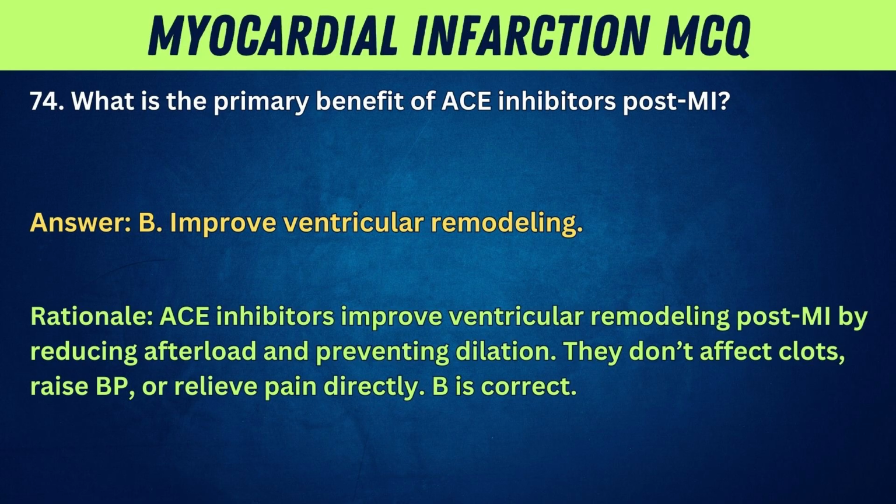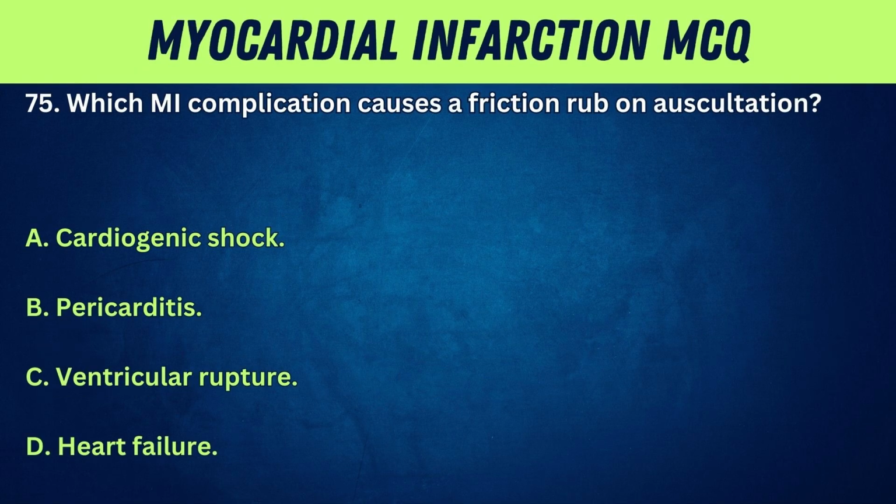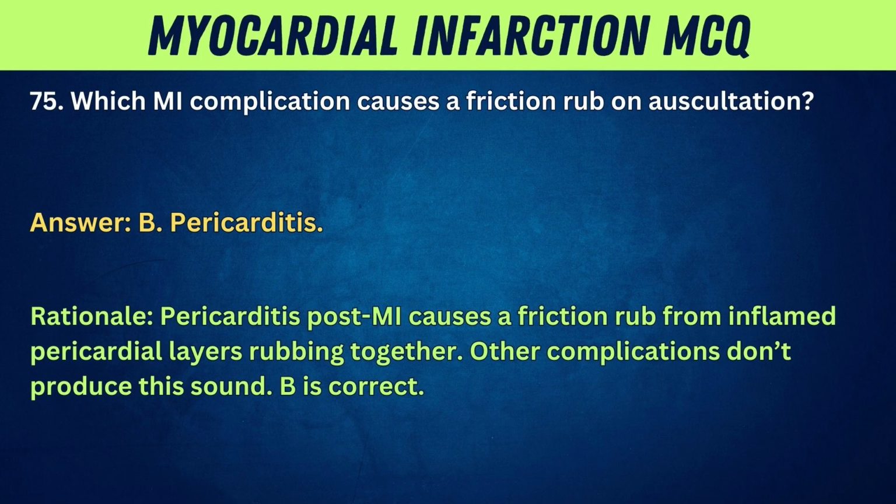B is correct. 75. Which MI complication causes a friction rub on auscultation? A. Cardiogenic shock. B. Pericarditis. C. Ventricular rupture. D. Heart failure. Answer: B. Pericarditis. Rationale: pericarditis post-MI causes a friction rub from inflamed pericardial layers rubbing together. Other complications don't produce this sound.